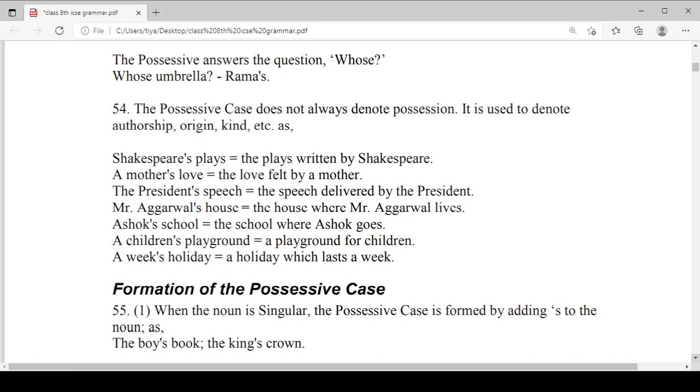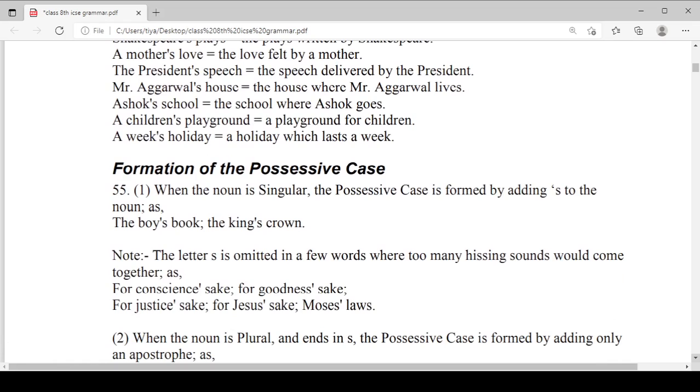Formation of the possessive case: when a noun is singular, the possessive case is formed by adding 's to the noun. When we talk about possession that refers to authorship, origin, kind, etc., we just need to add 's with the noun. Like, this is my book: the boy's book. This book belongs to that boy. The king's crown.